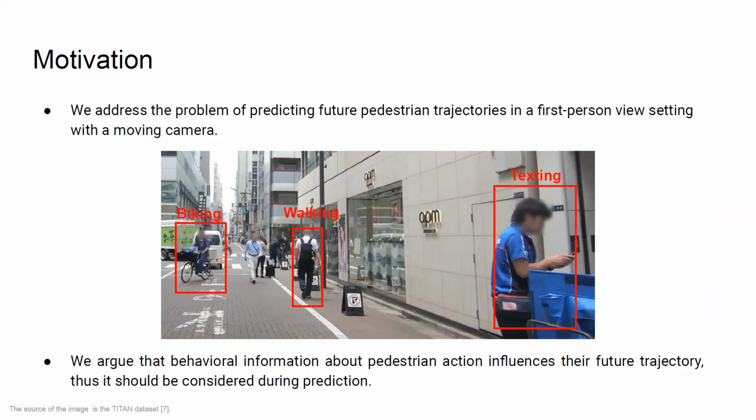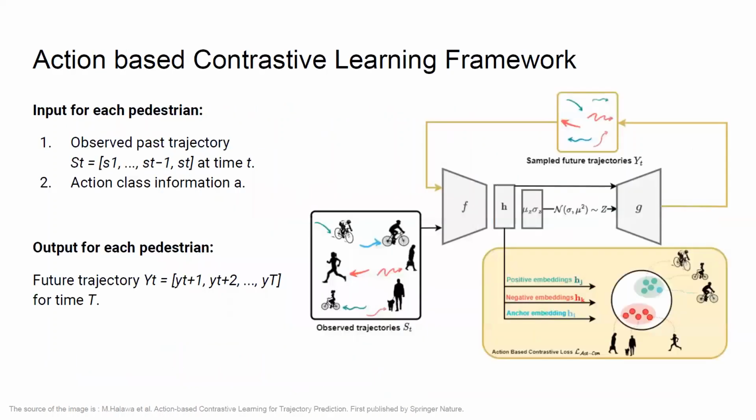In this work, we argue that when predicting the future trajectory of a pedestrian, limiting the information used for prediction to the past trajectory only is not sufficient. In those cases, additional information about pedestrian behavior, such as their current action, plays an important role in predicting their future trajectory. For example, the future trajectory of a pedestrian who is walking while texting on the phone could be different from that of a pedestrian who is carrying an object or biking or pushing a baby stroller, even if they have the same previous observed trajectory and the same ending goal.